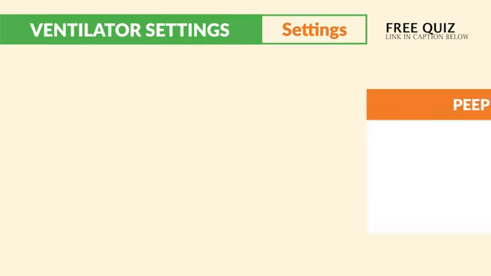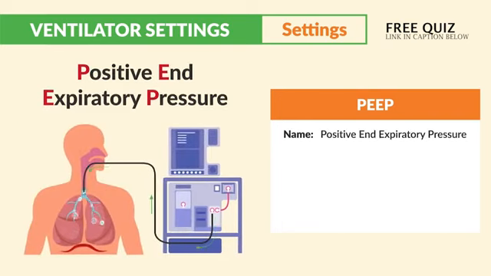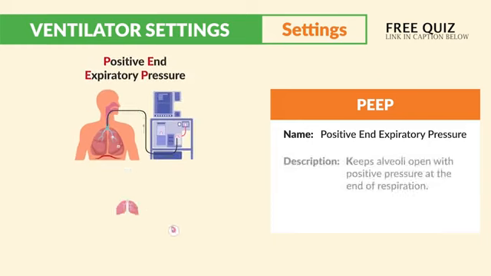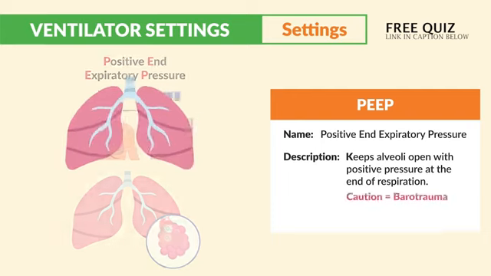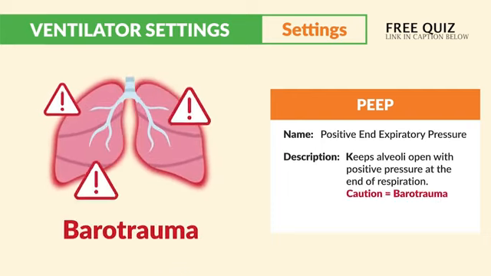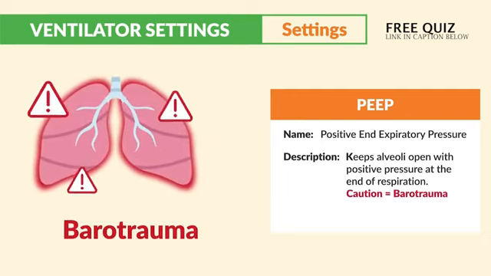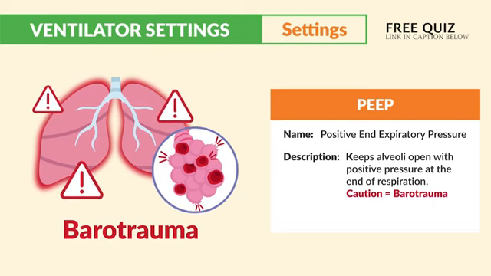Next up is our PEEP, positive end expiratory pressure. I would really focus on this one because a lot of complications, really the most deadly complications, come from this setting. It keeps the alveoli open with positive pressure at the end of the respiration. A huge caution is barotrauma, which eventually can even lead to a popped lung, that pneumothorax.